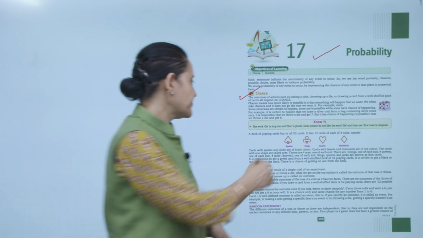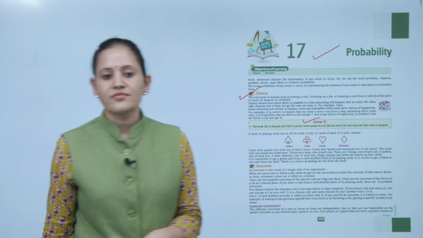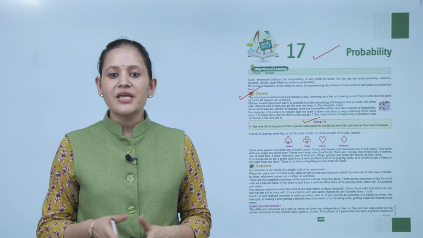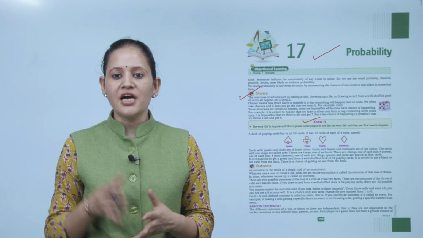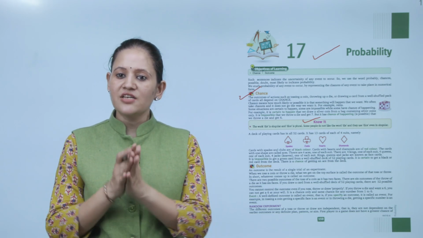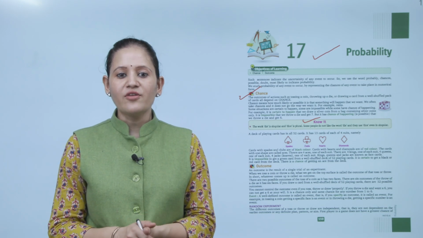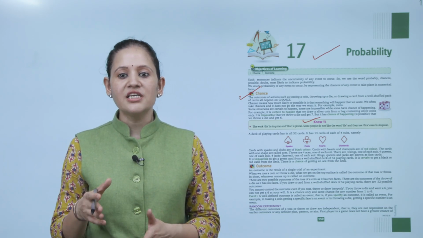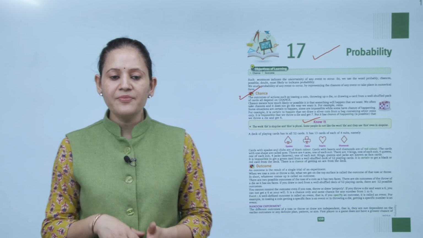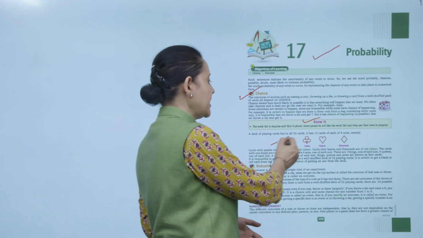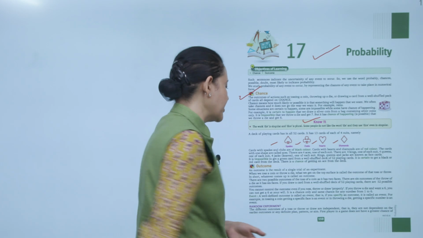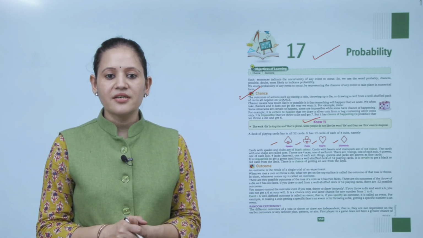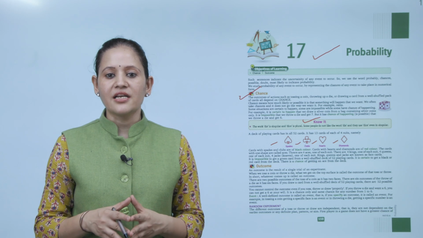Know it. The word die is singular and dice is plural. Some people do not like the word die and they use dice even in singular. The deck of playing cards has all 52 cards. There are 13 cards of each of 4 suits, namely spade, club, heart and diamond. 13 cards of each.